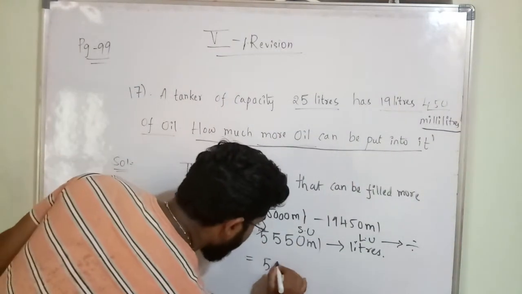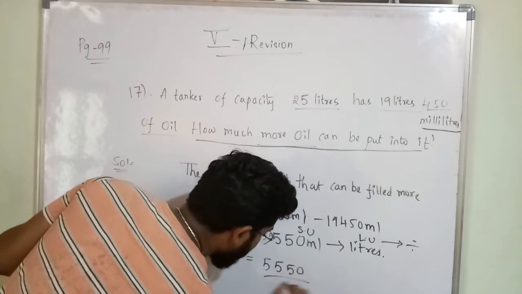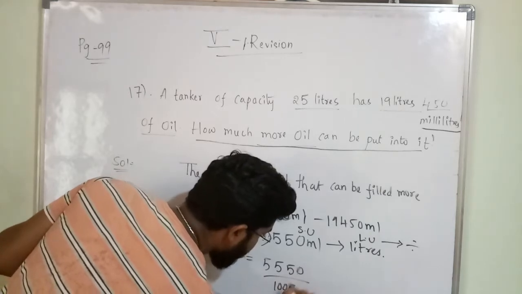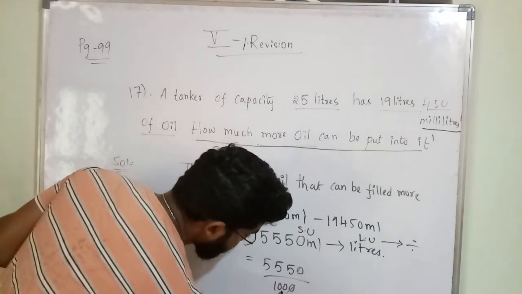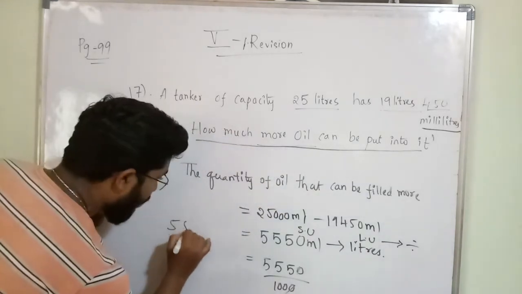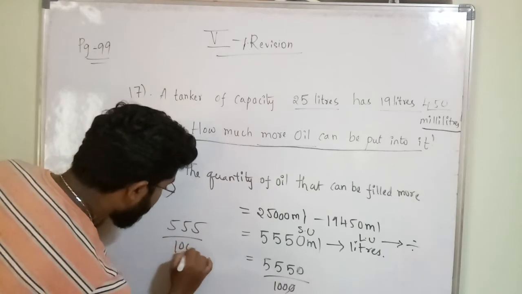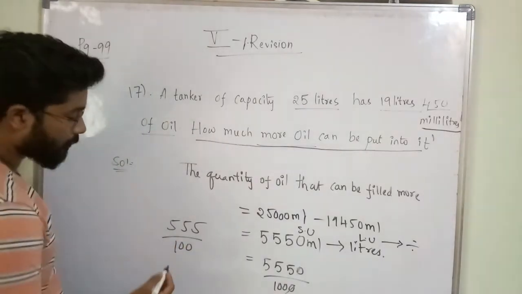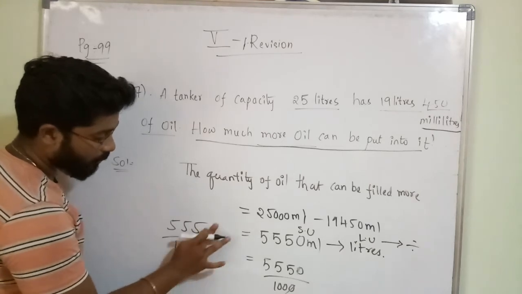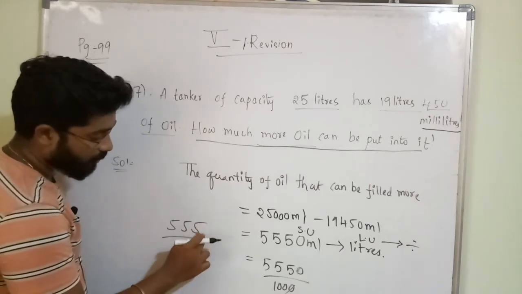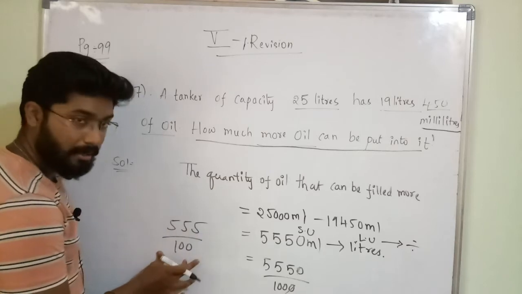So I am dividing 5550 by 1000. So 0 0 cancel. Here what is there? 555 by 100. Okay, by 100 means, here the decimal point is there. 5550 means 555 by 100.